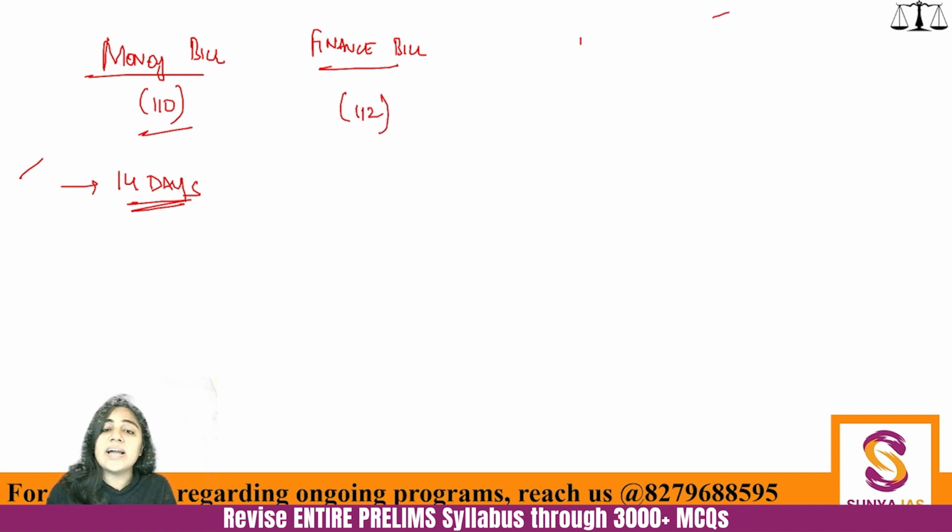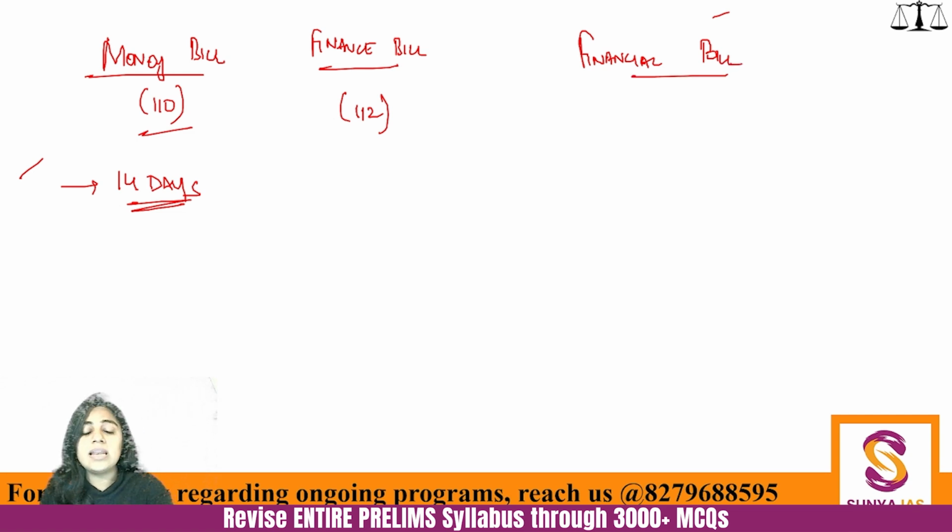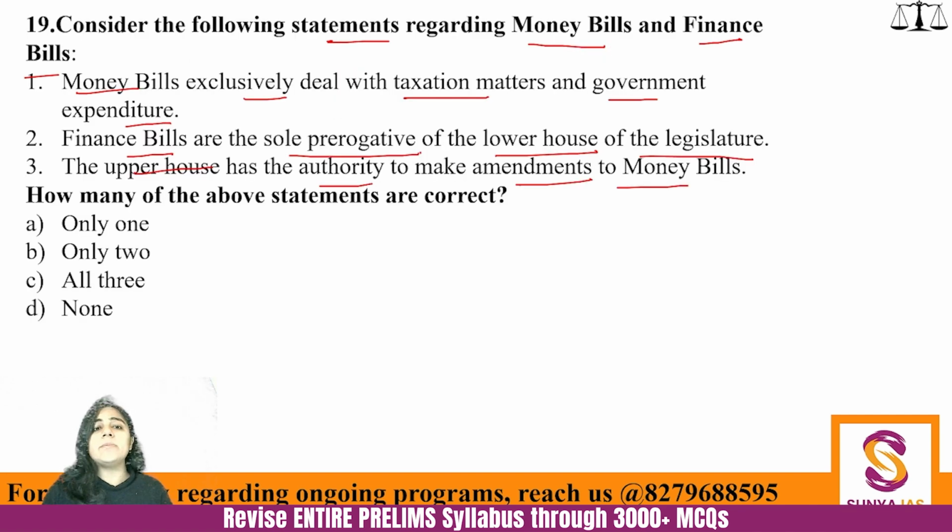And one is financial bill. Please understand, these are two different things. When the question came in UPSC 2023, it came on finance bill, which is a money bill, right? So finance bill will always be a money bill, but financial bill will not always be a money bill. Here, money bill exclusively deals with taxation matters. This is correct.